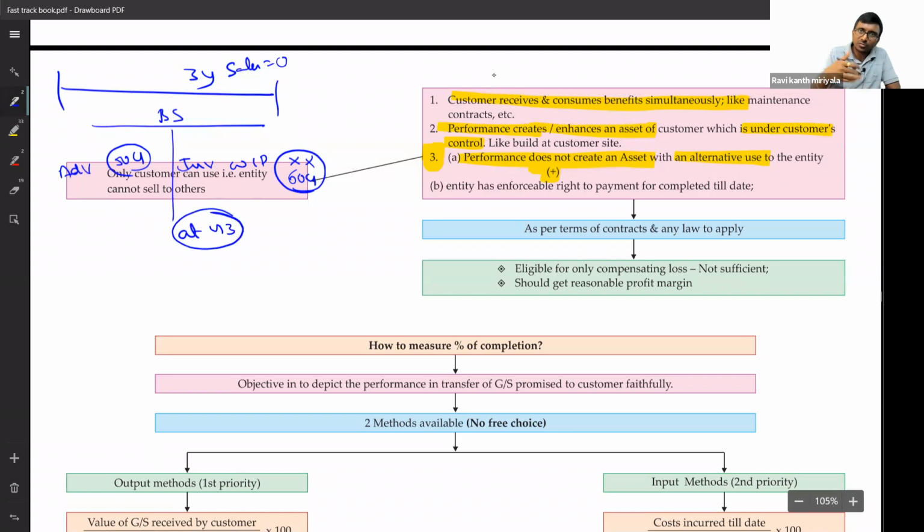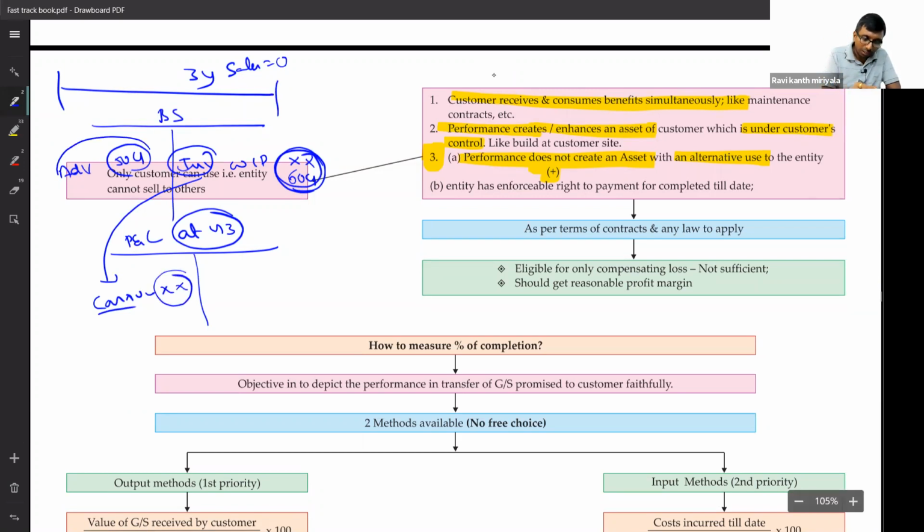In Y3, now we started transferring it, registering in the name of the customer. That time what do you do? Inventory will become consumption in the profit and loss. Consumption will be booked. Work in progress will be booked proportionately. Say all are sold in the current year only. Whatever money you spent, the full amount which was in inventory will come to consumption. And whatever advance is there will become sales. In addition to the advance, they will give some more money at the time of registration. That also will be part and parcel of sales.